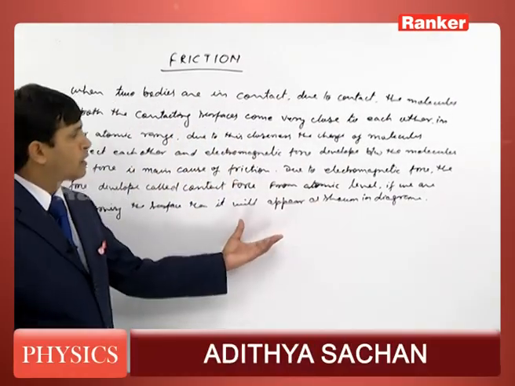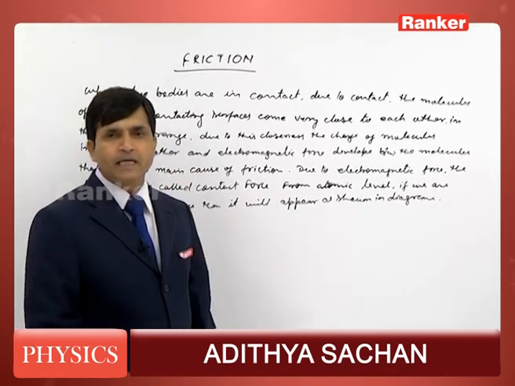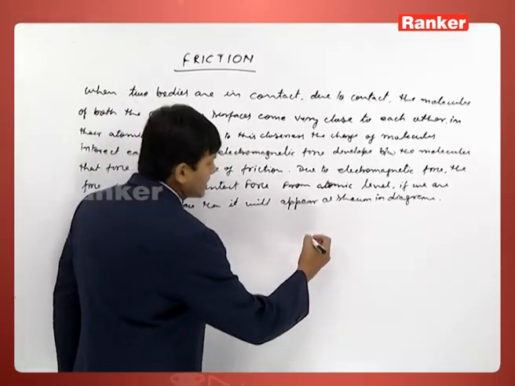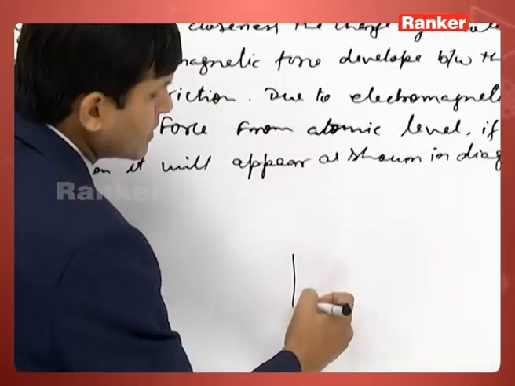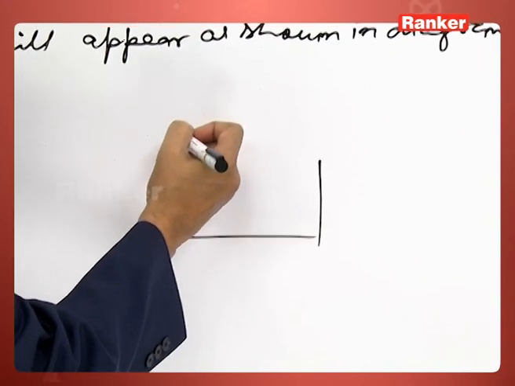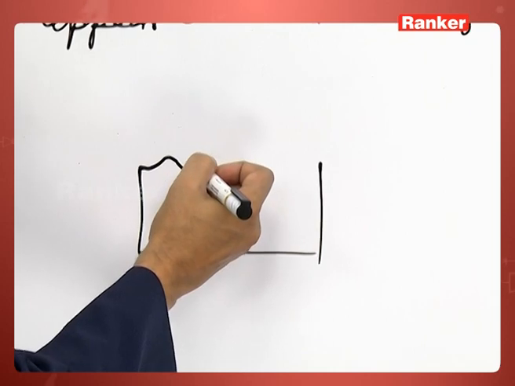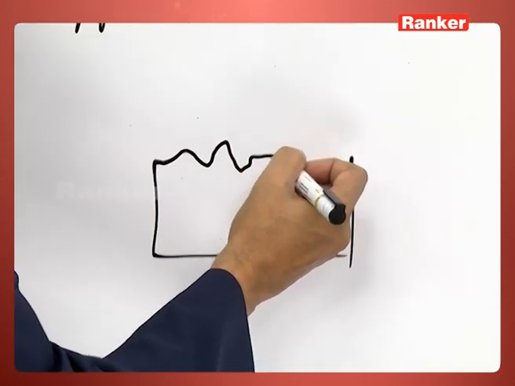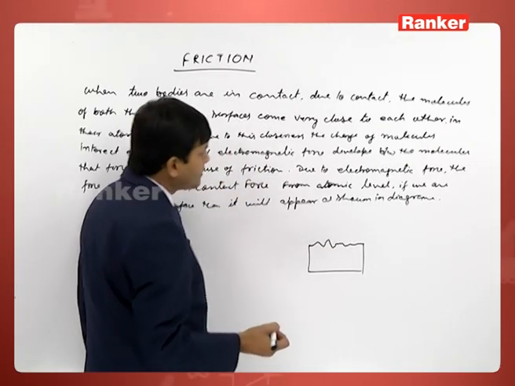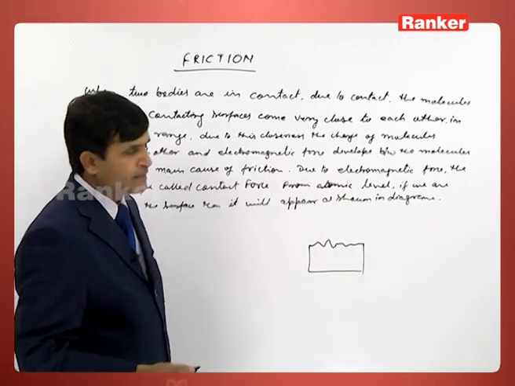If we look at the atomic level, or with the naked eye, the surface will not appear exactly plane. It will appear like this. So let this be any body, and if we are talking about the surface, any surface may appear like this. This type of surface will appear, which means it is not exactly plane.